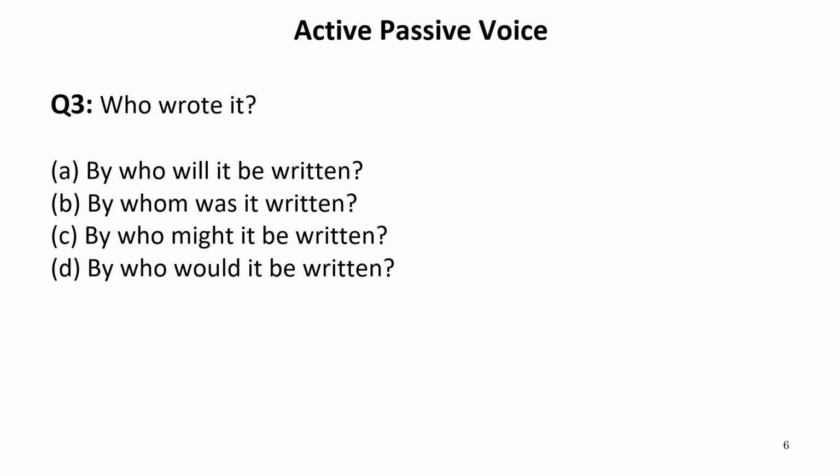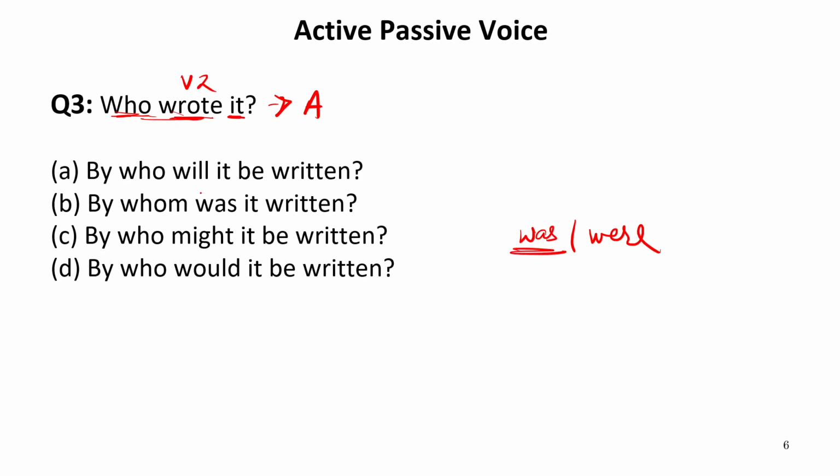Now let us move to the next one. Who wrote it? This is an interrogative structure. Who will be converted into by whom in case of passive voice. The sentence is active and we have to make it passive. Now wrote refers to the verb's second form. This means this is past indefinite tense. So in passive voice, we need either was or were. But here the object is it. It is singular, so we need only was.